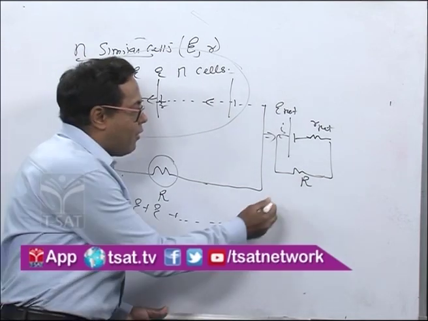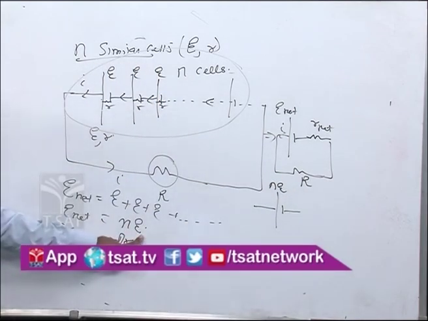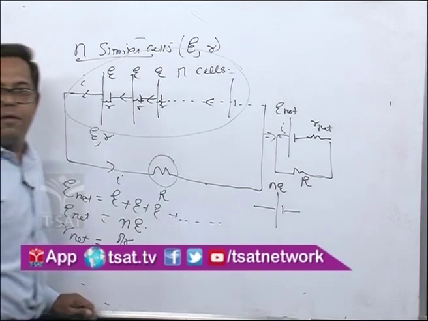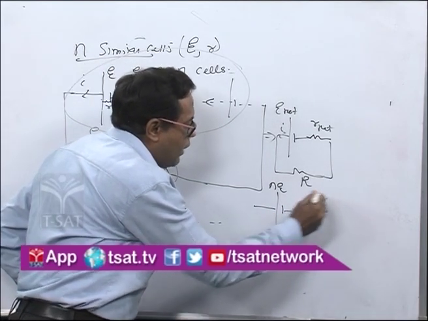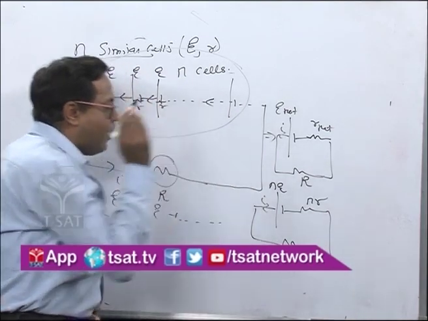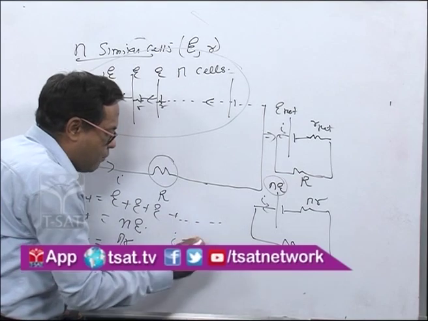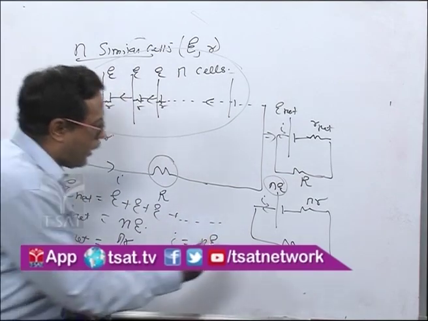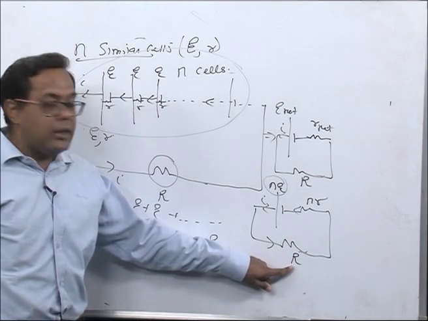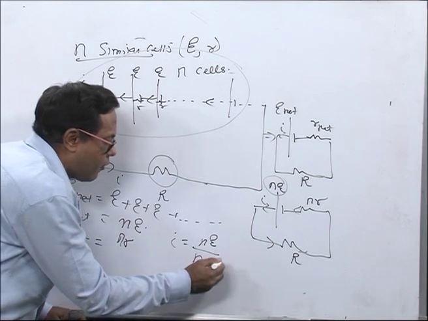So, as we have proved here, the net EMF will be n into E, the net internal resistance will be n into r, and this is connected with an output, maybe the bulb of external resistance R, and the current I is flowing. Now if you see what the total current I is, I can write the total current I is equal to the total EMF, which will be nE, upon the total resistance. The same current I will flow through the external resistor R and the internal resistance nr, so they are connected in series, and the total will be nr plus R.